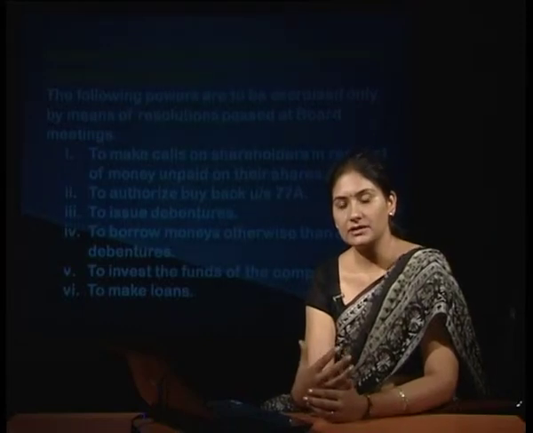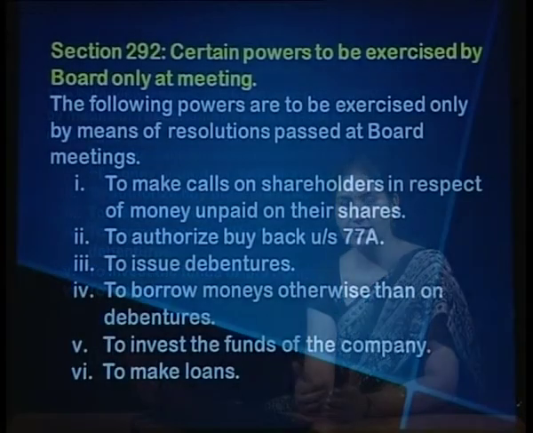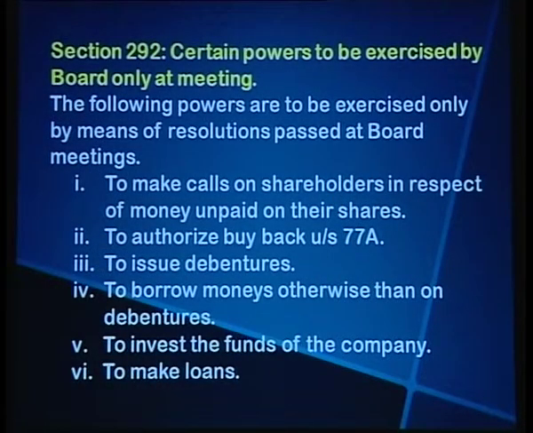Now, there are certain powers which are exercisable by the board only at the meeting. So, these powers can be exercised by the board without even a sanction of the company, and they will be done at the board meeting itself. Section 292 explains that the board in its board meeting can make calls on shareholders in respect of the money unpaid on their shares. Secondly, to authorize the buyback under section 77A, to issue debentures, to borrow monies otherwise than on debentures, to invest the funds of the company, and to make loans.